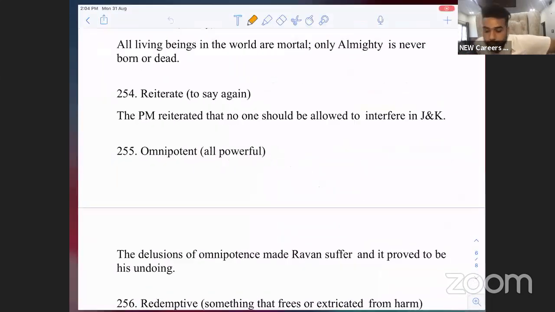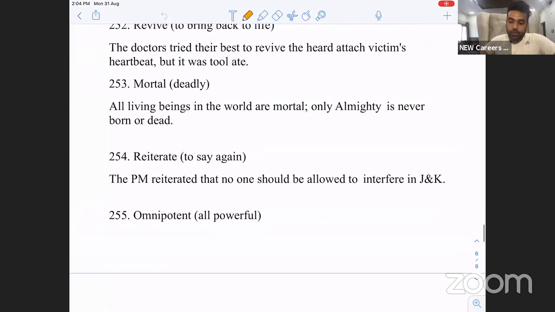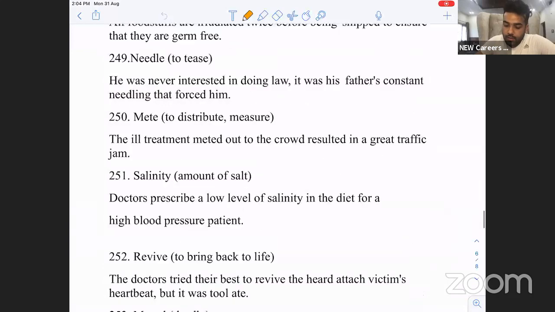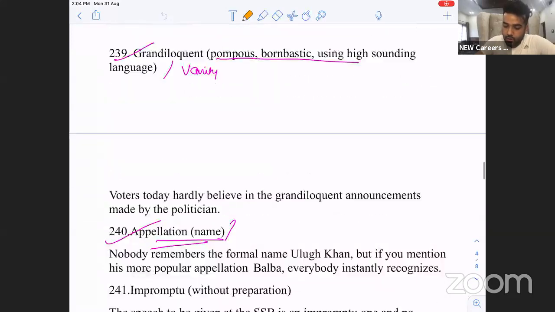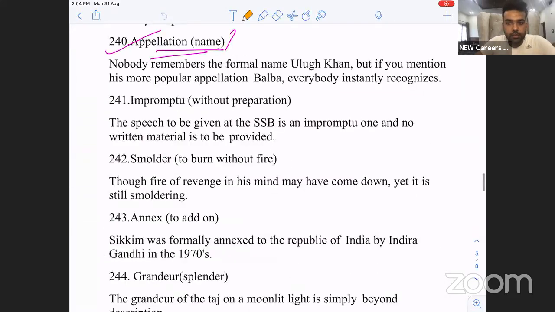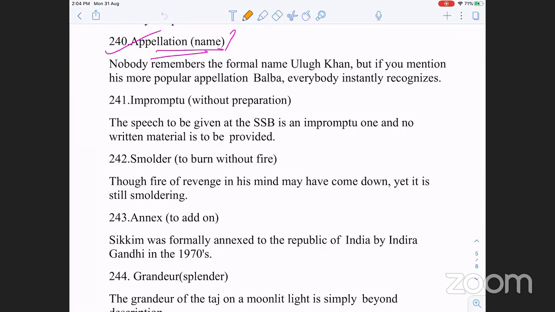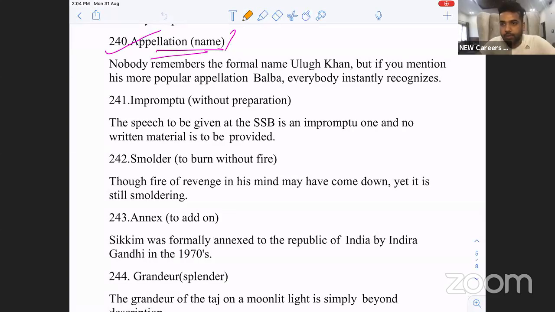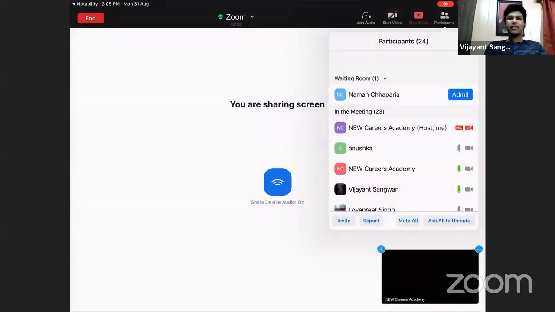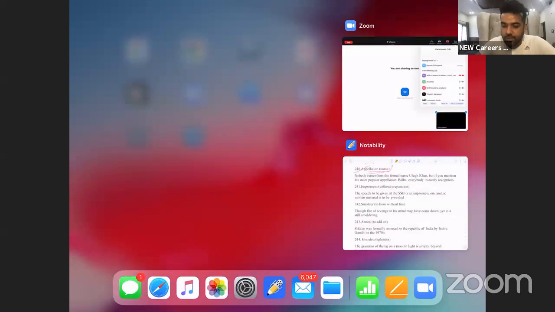Okay, let's start now. First is the words. Let's start quickly. The last time we finished till appellation. What does appellation mean? Name. What is another word for signer? Signatory. Someone who signs is known as a signatory.